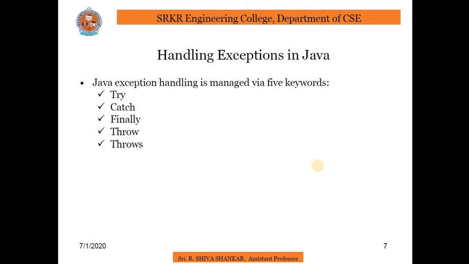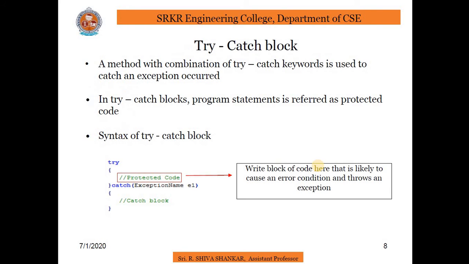Handling exceptions in Java. The following five keywords are used to handle an exception in Java: try, catch, finally, throw, throws. Try-catch block. A method catches an exception using a combination of the try and catch keywords. A try-catch block is placed around the code that might generate an exception. Code within a try or catch block is referred to as protected code, and the syntax for using try-catch looks like the following. So this is the syntax for try-catch.